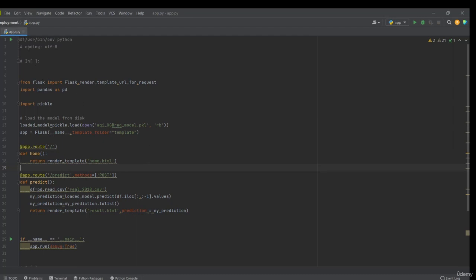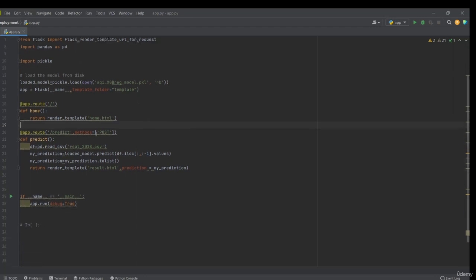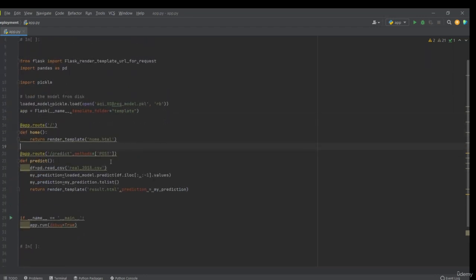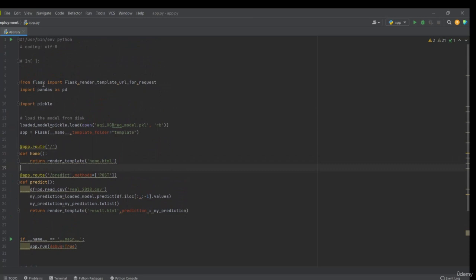First you have to create a Python file. This is the app.py file. This is the main file which is required. Now we'll first import the libraries. We'll import Flask: from flask import Flask, render_template, url_for, and request. These two are not required for the time being. The main libraries are Flask and render_template. Flask is our Flask API, and render_template is the command through which our web application will read the templates.